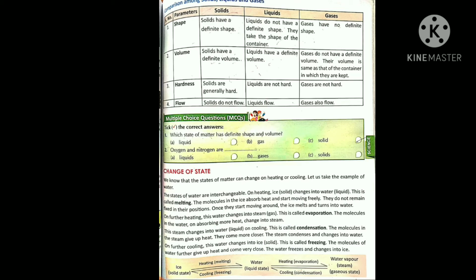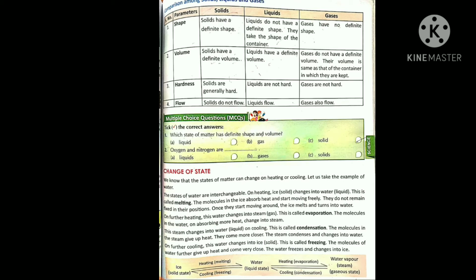Now we will see a multiple choice question. Which state of matter has a definite shape as well as definite volume? So yes, you are aware the solids have definite shape and definite volume. Now the second: oxygen and nitrogen are liquids, gases or solids? So nitrogen and oxygen, they are the gases.